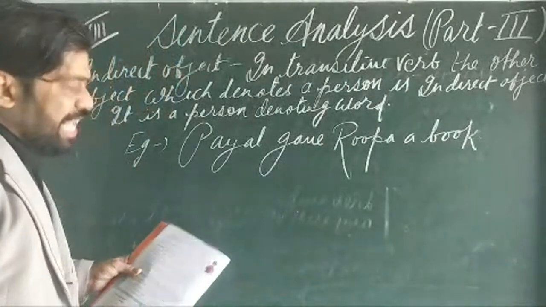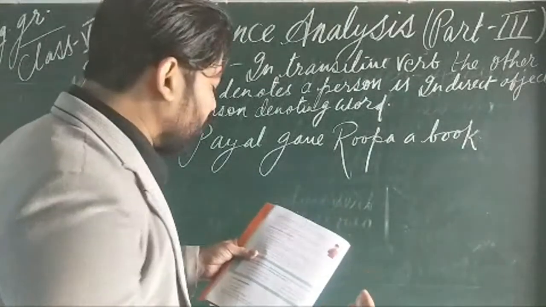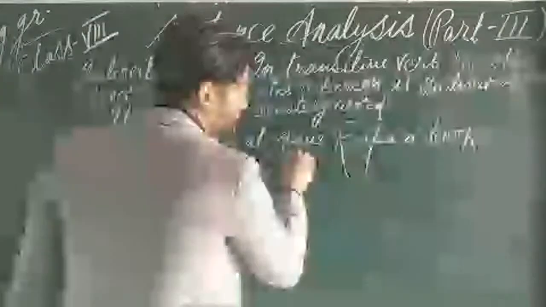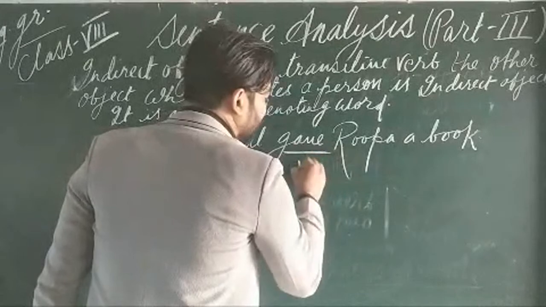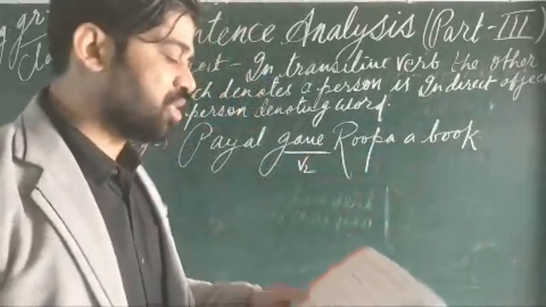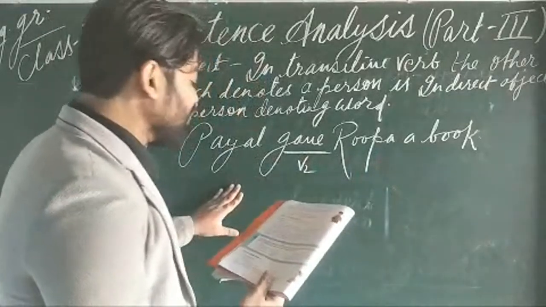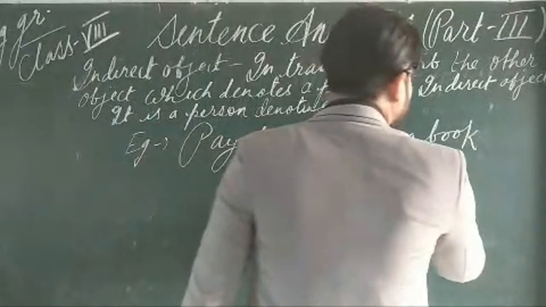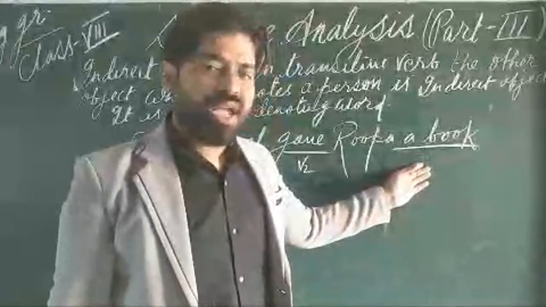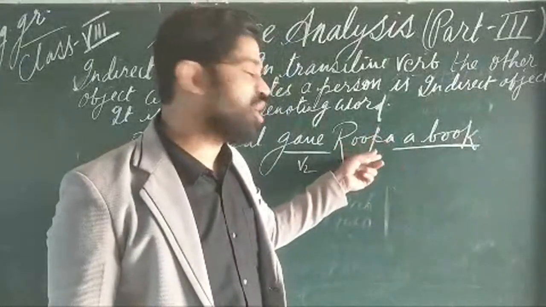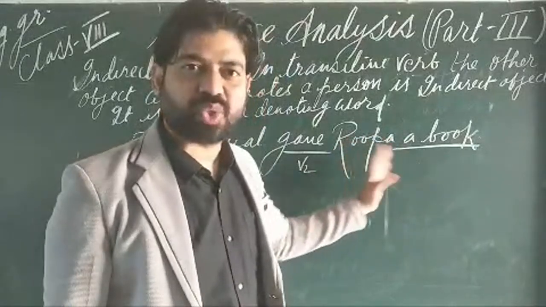So what we are seeing here is that Payal gave Rupa a book, and this sentence belongs to the simple past, because there is the use of V2. So you can say that this sentence is of the simple past. Now here, you need to look at one thing: what is a book here? It is a substance, and it is in the sentence in the form of an object. And Rupa is also coming at the end part of the sentence, so it is also an object. But there is a difference between these two objects.